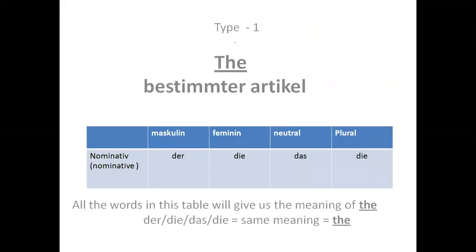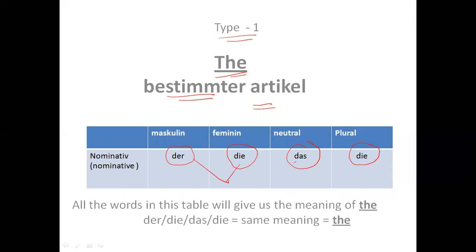If I talk about type 1, the bestimmter article, which I have already talked to you about, we have four different words. First is der, second is die, third is das, and fourth is again die.